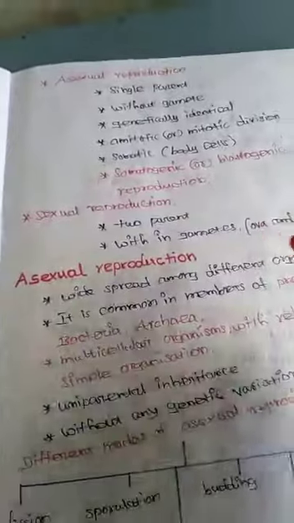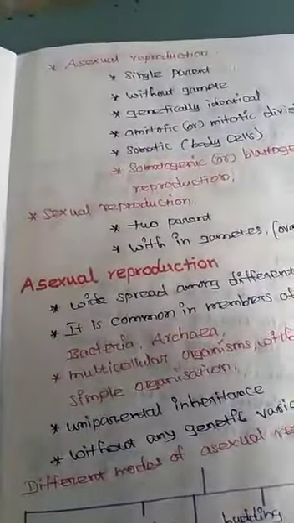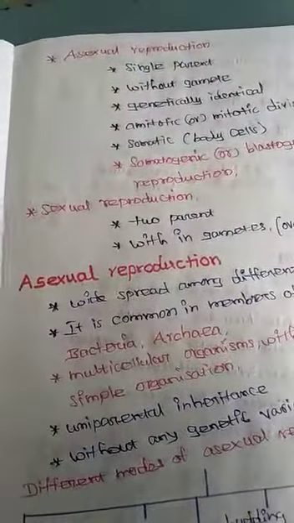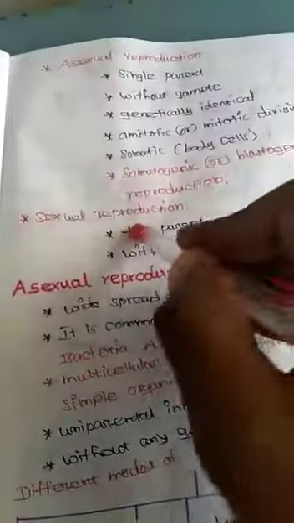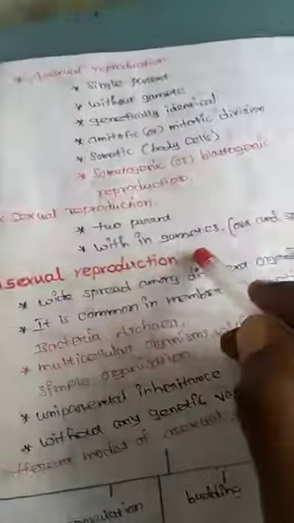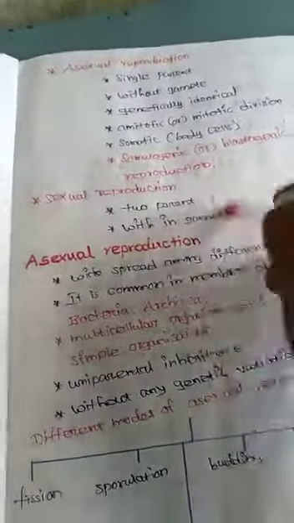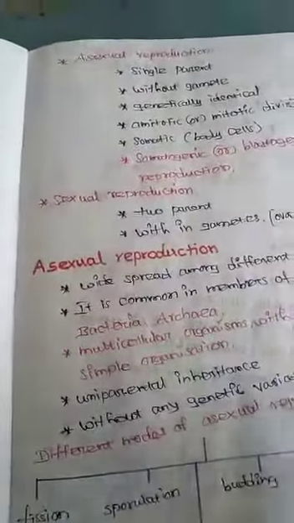Next topic, sexual reproduction. The main concept of asexual reproduction is without gametes. Sexual reproduction means with gametes, with two parents, male and female, with gametes, ovum or sperm. You already learned about this topic. Sexual reproduction, general characters.